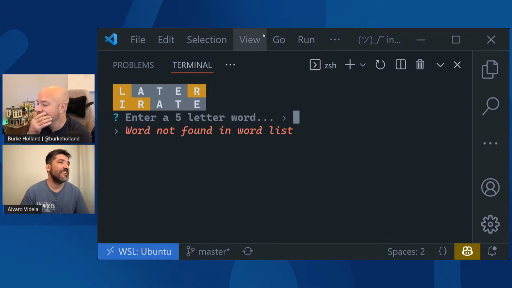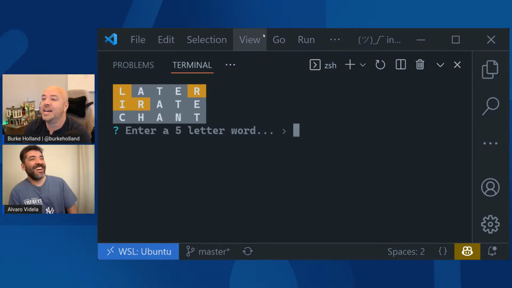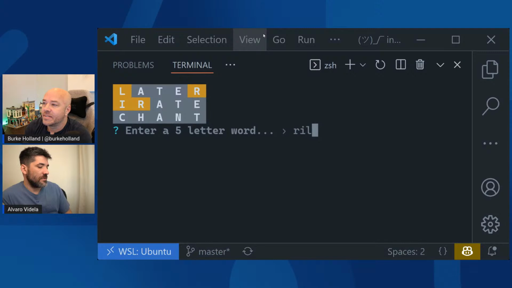It's so hard. We're only going to do this for a few more minutes, and then we're just going to give up. I'll just put in a bunch of 5-letter words until we get it. We can just pin it on chat, but they are not helping us. None of those words. What's happening? I feel like it's RIL something. Too many.